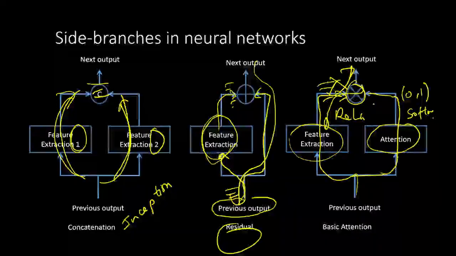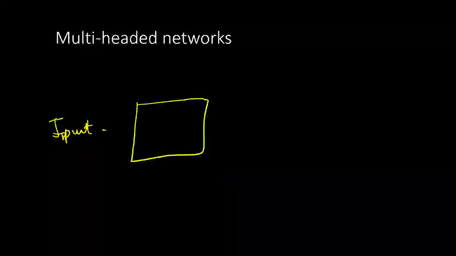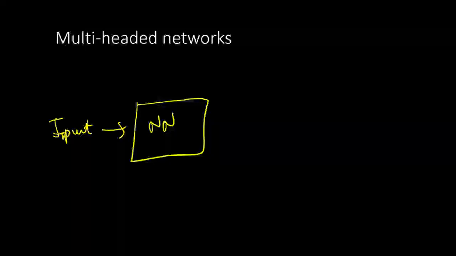The layers need not be only in a sequence, some layers can also be next to each other in parallel. Another concept is something called multi-headed neural network. The idea here is that you may have one input to a neural network layers, but then you can give the output to two different other neural networks.